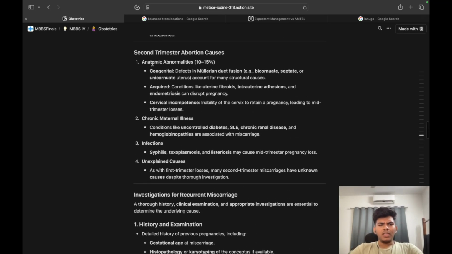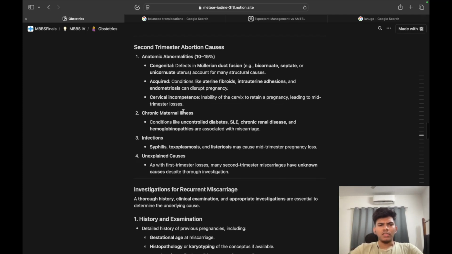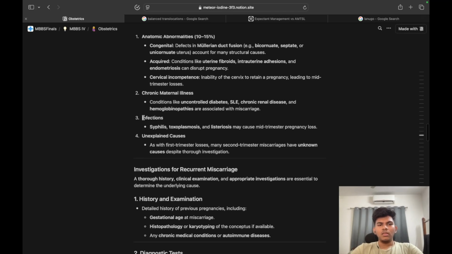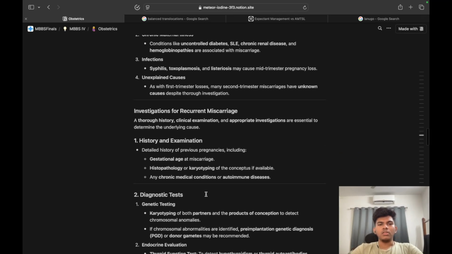So second trimester will repeat them. Anatomical causes where uterine defects, congenital ones, and also uterine defects but acquired ones like fibroids, adhesions, endometriosis and cervical incompetence. Then there is chronic maternal illness. Then there are infections, unexplained causes and all that.